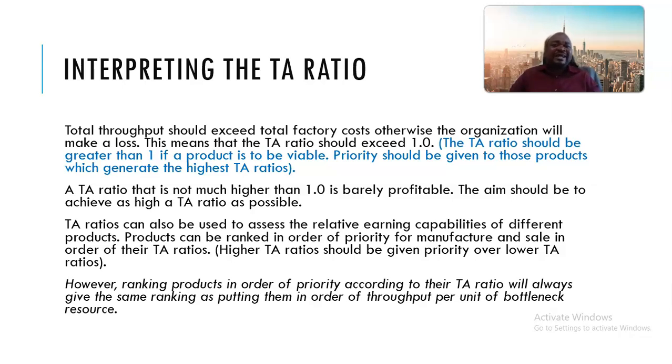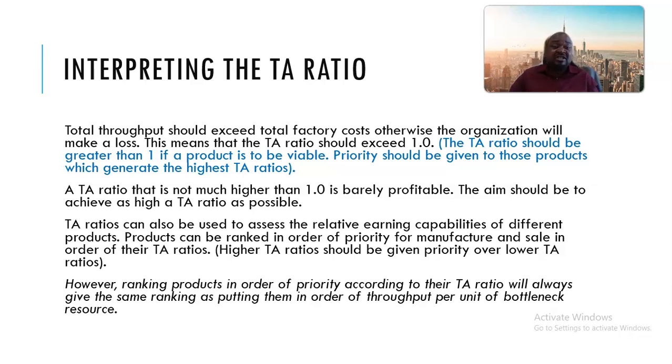Total throughput should exceed total factory costs. Otherwise, the organization will make a loss. All right? This means that the throughput accounting ratio should exceed 1. Okay? The throughput accounting ratio should be greater than 1 if a product is to be viable. Priority should be given to those products which generate the highest throughput accounting ratio.